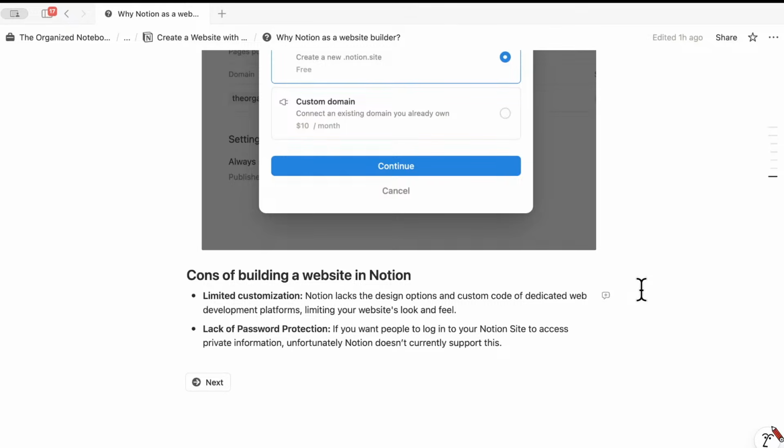Lack of password protection, that's another big one, I would say. That's something that I really wish Notion would add personally, because oftentimes I'll want to share a page with people, but I don't want it to be a public page without having to invite them into the page. So yeah, lack of password protection is another downside for sure. If you want to have people log into your Notion site to access private information, unfortunately, Notion doesn't currently support this.